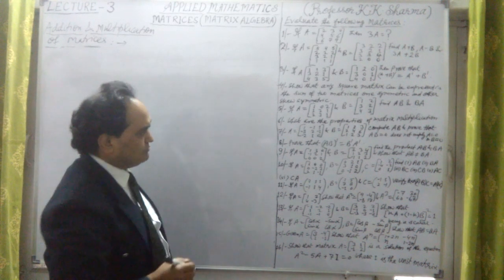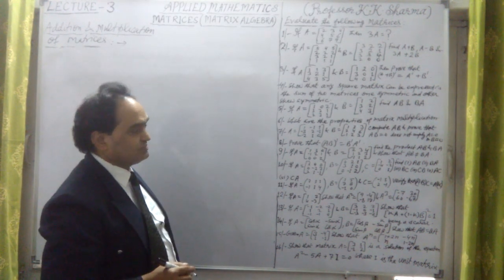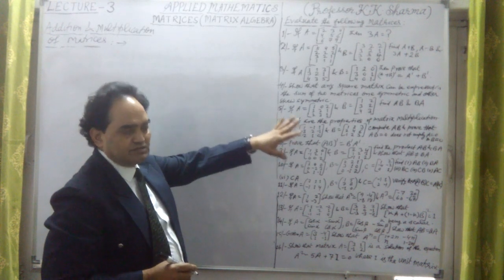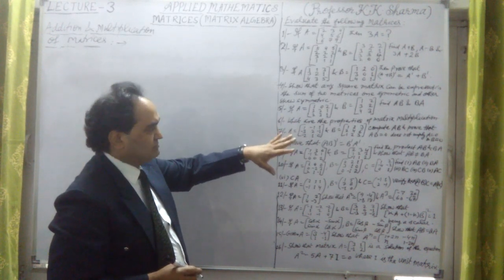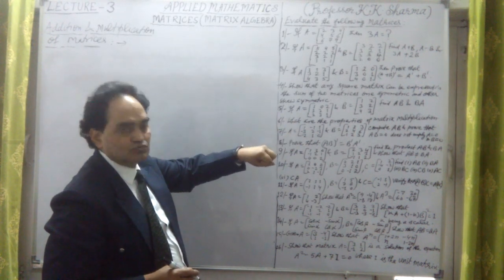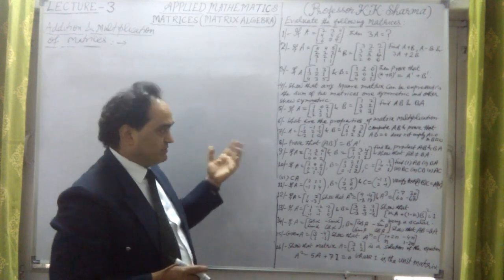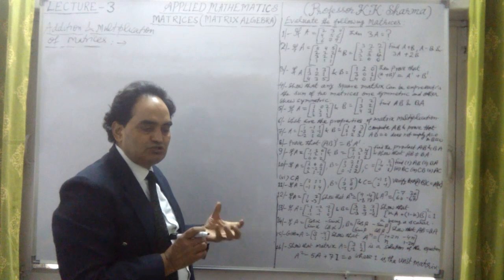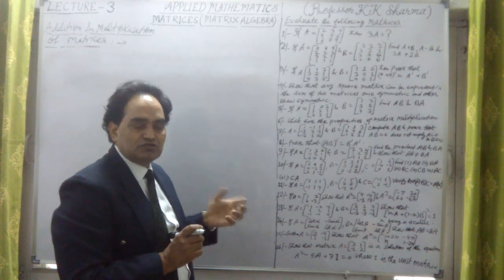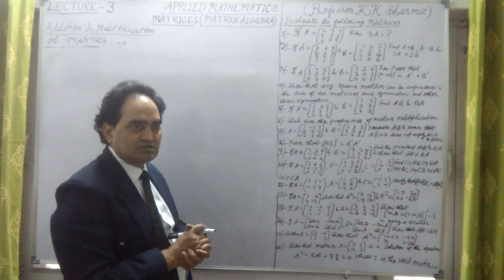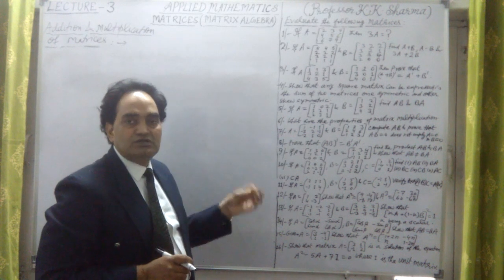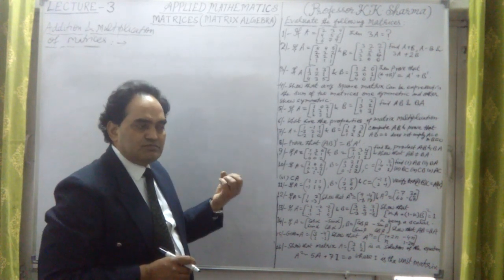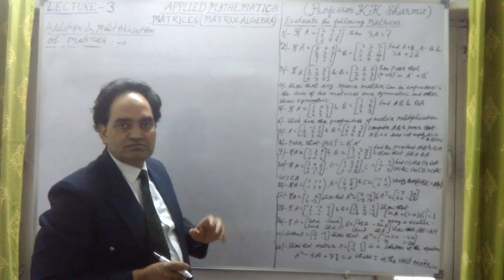Compute AB and prove that AB is equal to 0 does not imply A is equal to 0, B is equal to 0. Here A is something, B is something. Now we will prove here that AB is equal to 0. Multiplication of these two is coming out to 0, but that doesn't mean that A is 0, B is 0. Because in case of simple multiplication or scalar multiplication, A into 0 is 0, B into 0 is 0, so either of them is 0 or both are 0, then the multiplication is 0.